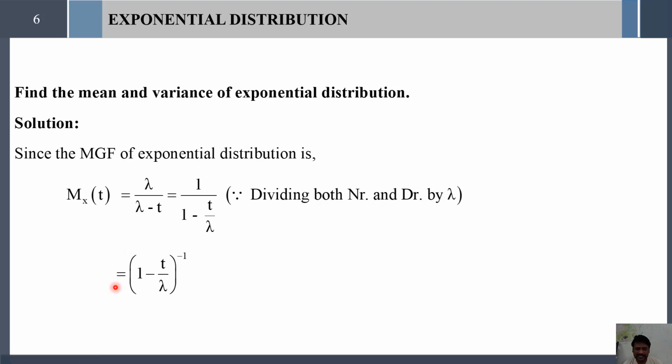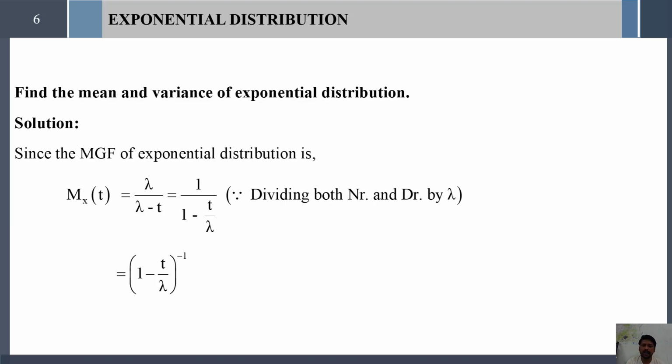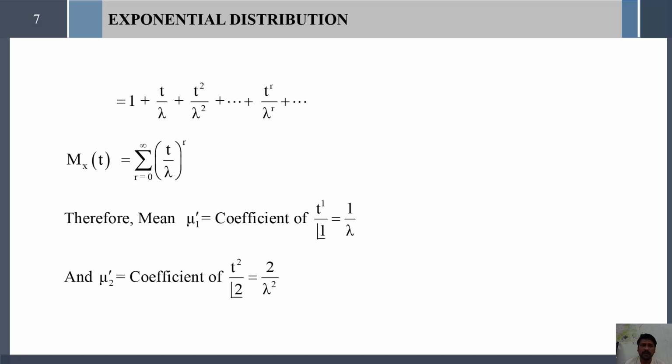This term can be expanded as a power series using the formula: 1 minus x to the power minus 1 is 1 plus x plus x squared plus x cube plus etc. In place of x we have t by lambda, therefore 1 plus t by lambda plus t squared divided by lambda squared plus t cube divided by lambda cube plus etc., plus any rth term t power r divided by lambda power r, plus etc.